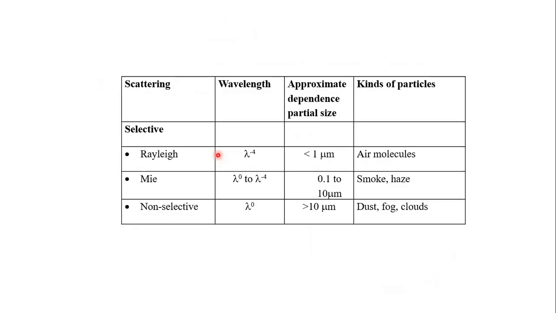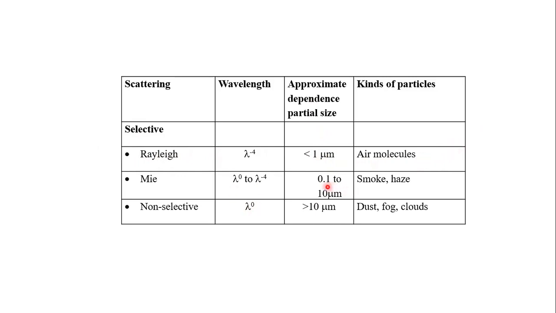So Rayleigh scattering, students, the scattering will be around a wavelength dependence of lambda to the power -4. Mie scattering is not lambda to the power -4. Non-selective scattering is completely independent of wavelength. Now the approximate particle size: at which particle size will Rayleigh scattering take place? The particle size is less than 1 micrometer. That particle in the atmosphere is less than 1 micrometer, for example air molecules. Especially air molecules, we can say Rayleigh scattering. This is the major reason why the sky looks blue in color.